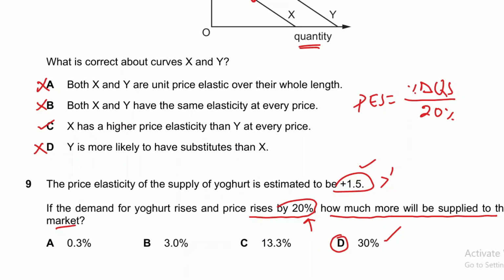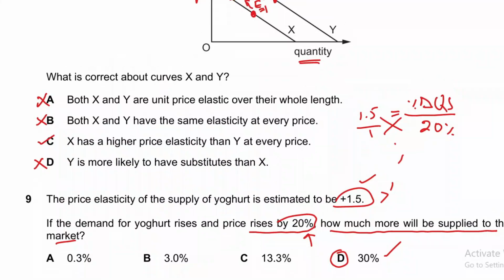We have the value of PES, 1.5, so we can cross multiply these values. Percentage change in quantity supplied is equal to 20% into 1.5, which is equal to 30%. You can use a calculator as well.